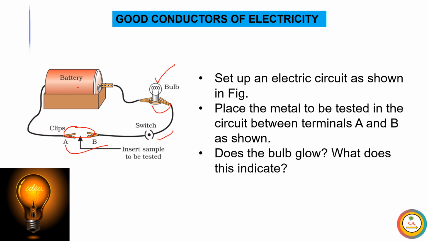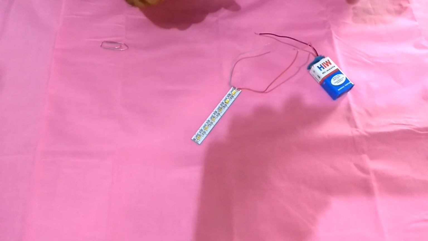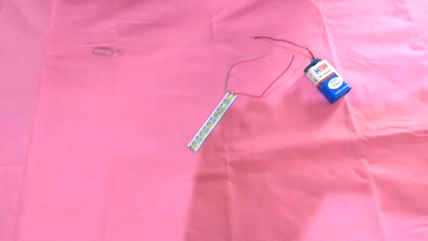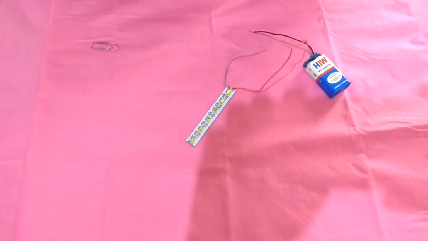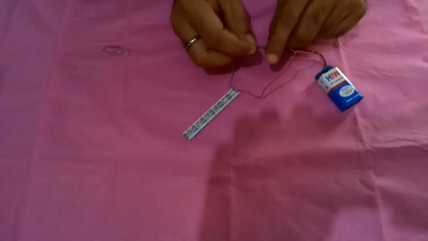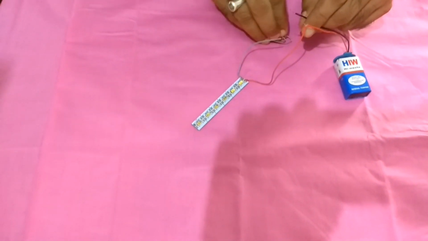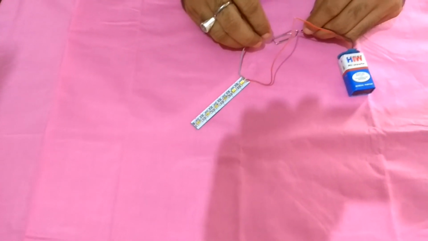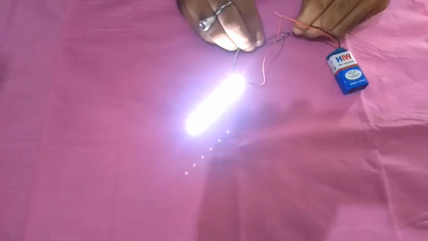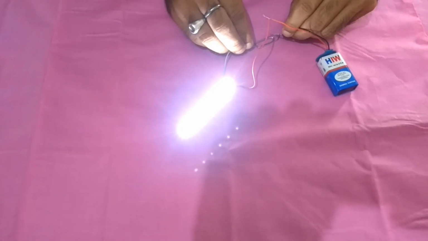Let's perform a home-based activity to confirm our statements. In this activity, we have to check whether metal is a good conductor of electricity or not. We connect the wires, and the bulb is glowing. Now we take a metal pin and connect it with the wires. The bulb is still glowing, so we can conclude that metals are good conductors of electricity.